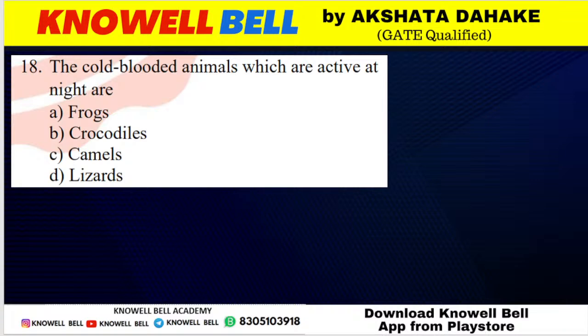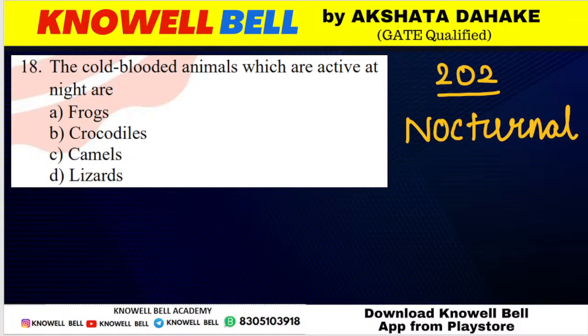Okay, the next question is question number 202. Which of the following cold-blooded animals are active at night? Animals which are active at night are called nocturnal animals. We call all such animals nocturnal animals, any animal which is more active at night. So frog, crocodile, camel or lizard. Himashri, Darsh and Kanishka are correct over here. The right answer for the question is lizard.